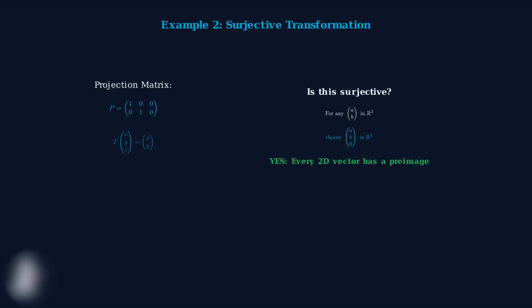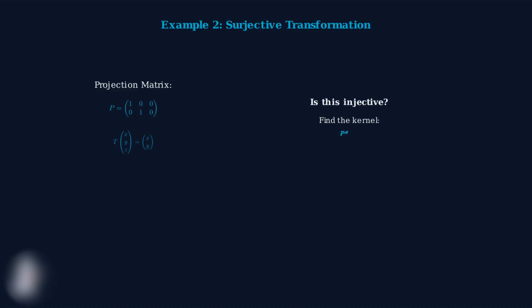Now let's look at a transformation from R cubed to R squared that is surjective but not injective. This projection matrix takes a 3D vector and projects it onto the xy plane by simply dropping the z-coordinate. To check if this is surjective, we ask, can we reach any vector in R squared? For any 2D vector, we can choose a 3D vector with the same x and y coordinates and z equals 0. For injectivity, we find the kernel. We need x and y to be 0, but z can be anything. The kernel is the entire z-axis. Since the kernel contains non-zero vectors, this transformation is not injective. Many different 3D vectors map to the same 2D vector.